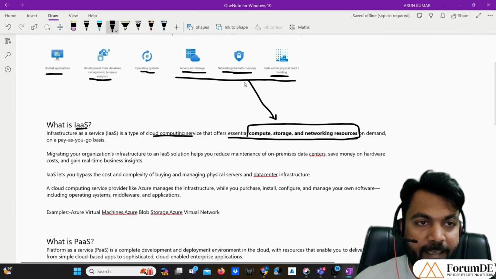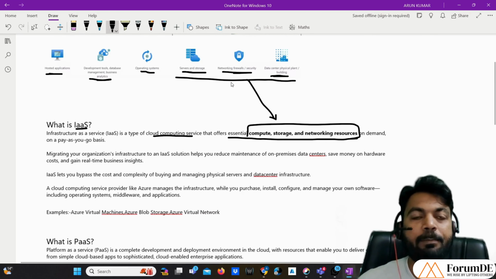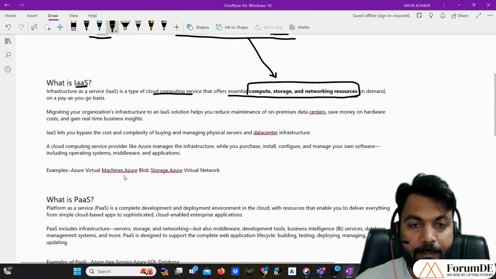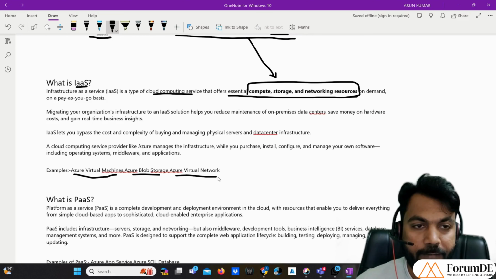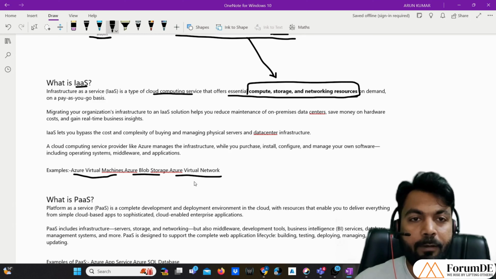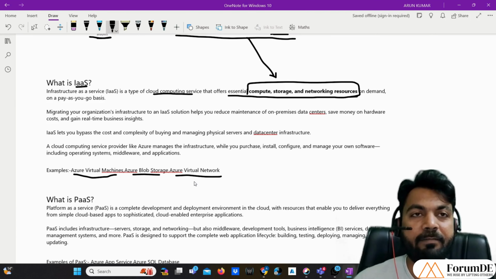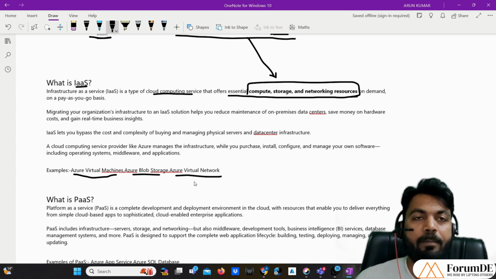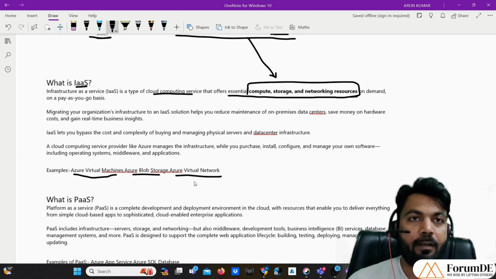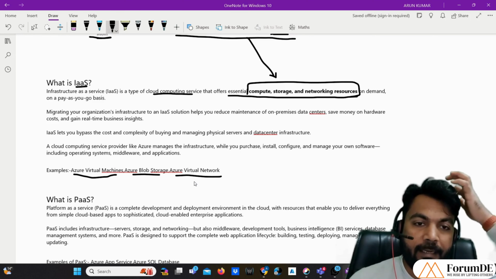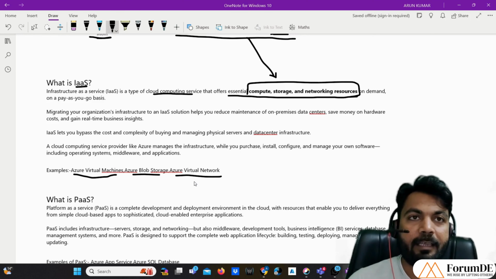If I explain with an example from the Azure cloud, we have Azure Virtual Machine, Azure Blob Storage, and Azure Virtual Network as examples of IaaS services. These are the infrastructure provided by the Azure cloud platform to organizations to do their development without thinking about the infrastructure part.